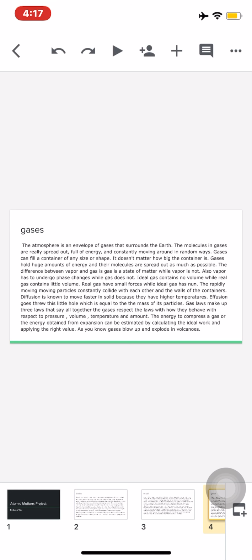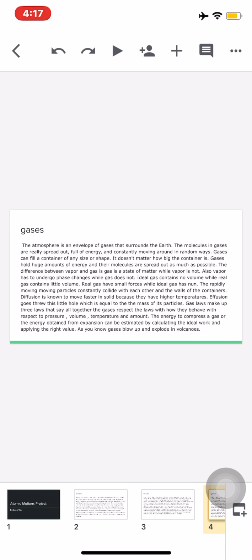The difference between vapor and gas is that gas is a state of matter while vapor is not. Also, vapor has to undergo phase changes while gases do not. Ideal gas contains no volume while real gas contains little volume. Real gas has small forces while ideal gas has none.